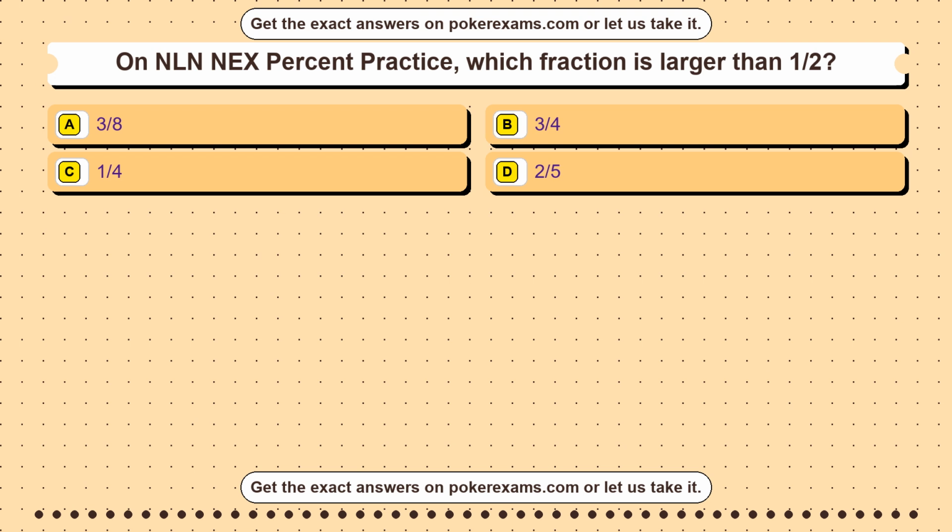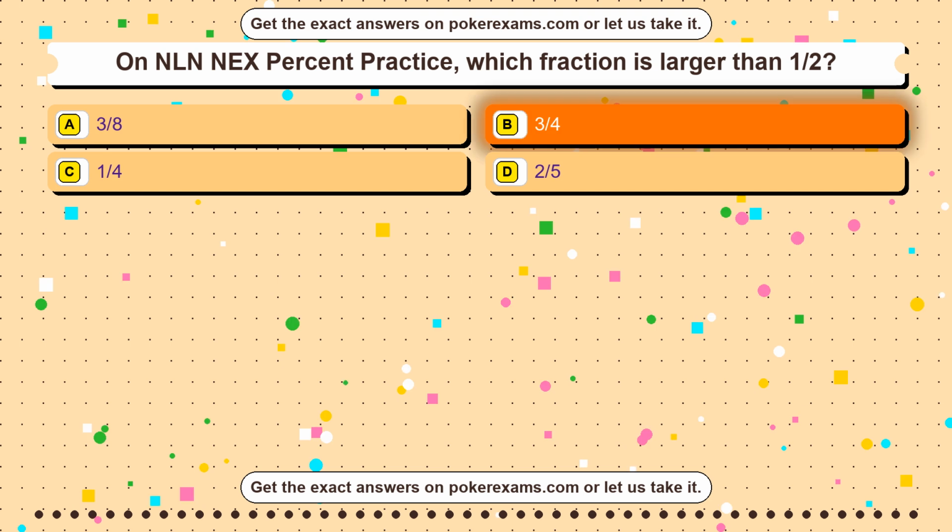Question 24. On GED online practice test, which organism is a producer? Option A, mushroom. Option B, grass. Option C, rabbit. Option D, hawk. The correct answer is option B.